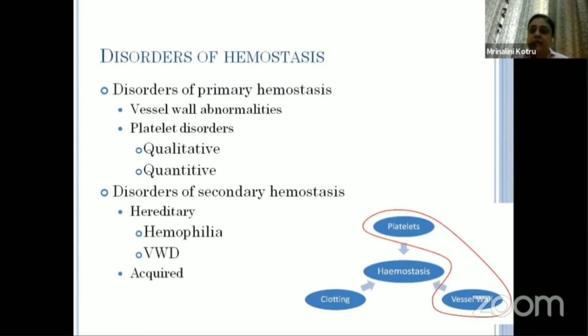Quantitative, like thrombocytopenia, is one of the most commonly encountered laboratory findings on the CBC in any inpatient we deal with. Then there are the disorders of secondary hemostasis, hemophilia and von Willebrand disease, which we are all very well aware of, but there are a host of acquired bleeding disorders which present with clotting-like defects.